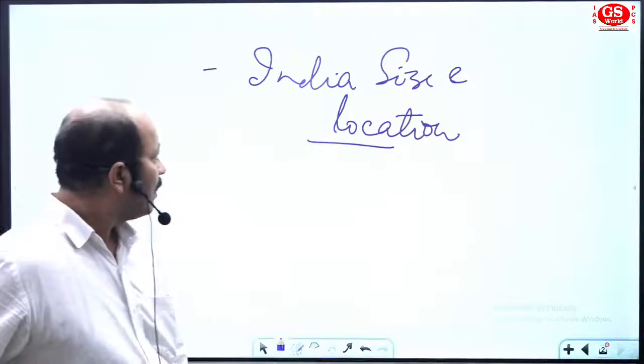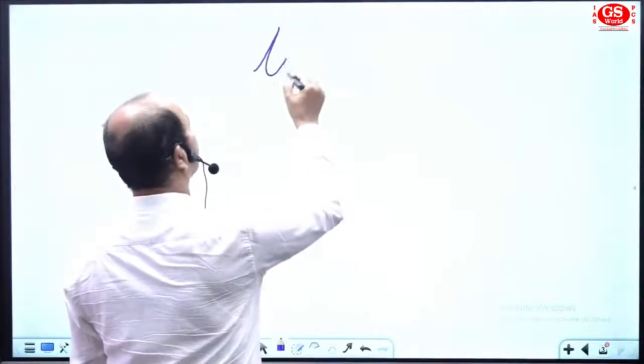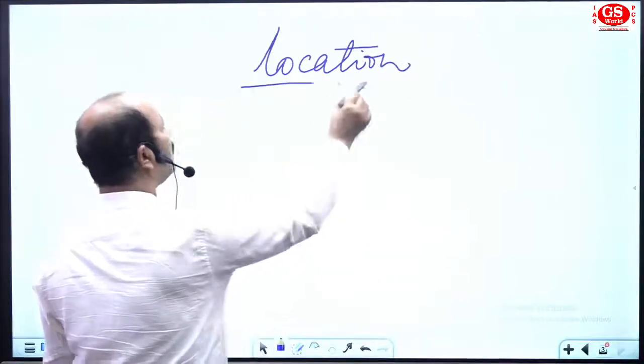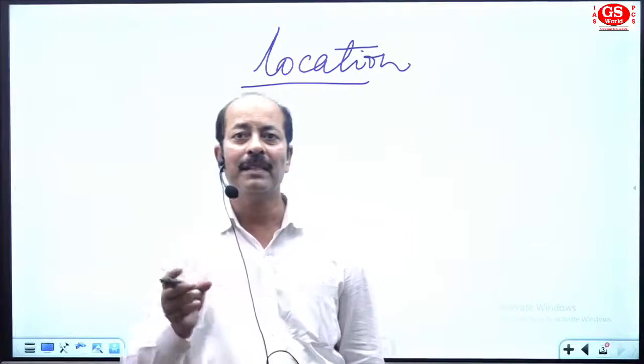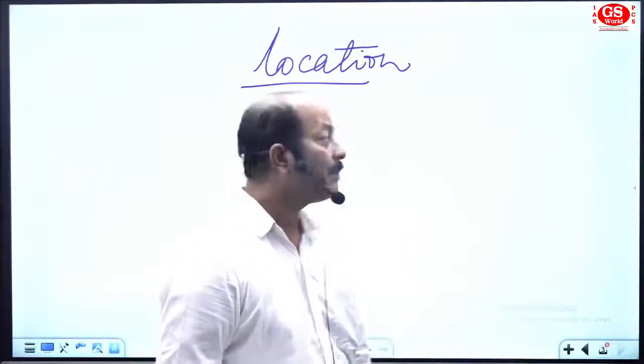Got it? So go for the location aspect first. Once you analyze location, there can be different types of location for a country or a particular area.